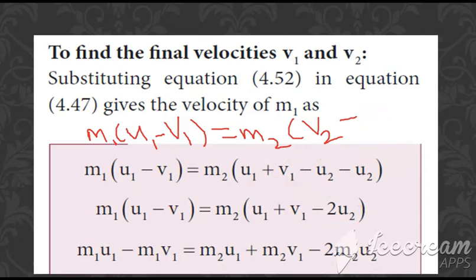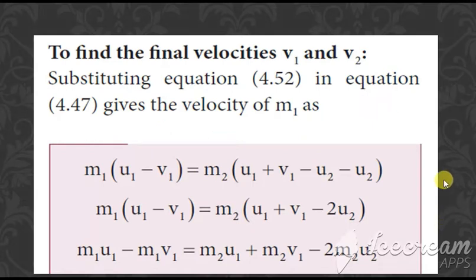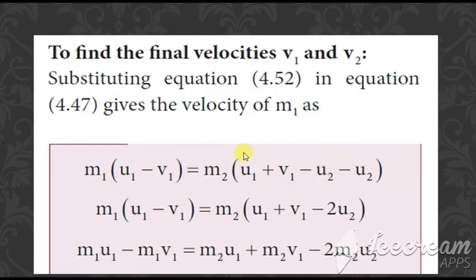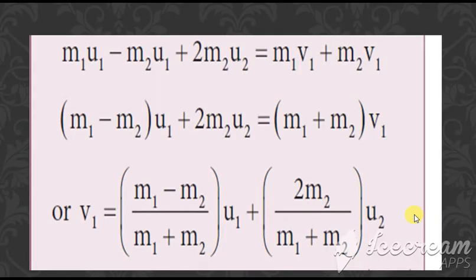Clear? Same way here also, we are going to bring u terms all to one side and v terms all to the other side. The earlier equation which we have here is this one. Bring u terms all to one side, so u1 you are bringing here, and same way u2 if you bring here, this becomes minus, and this when you bring it here, this becomes plus. v1 you are going to bring to the other side, that becomes plus. Clear? So we get the equation m1 u1 minus m2 u1 plus 2 m2 u2 is equal to m1 v1 plus m2 v1.